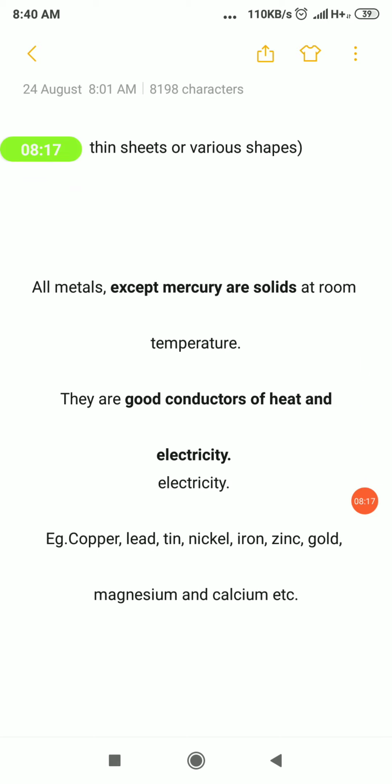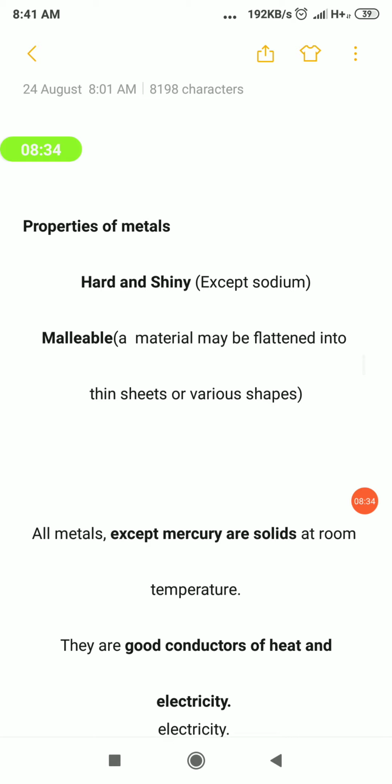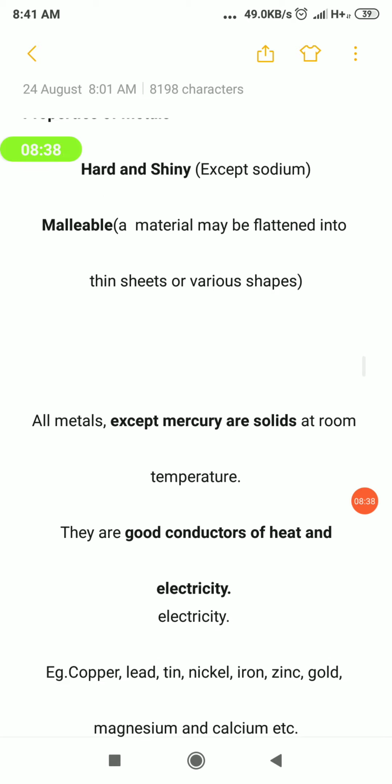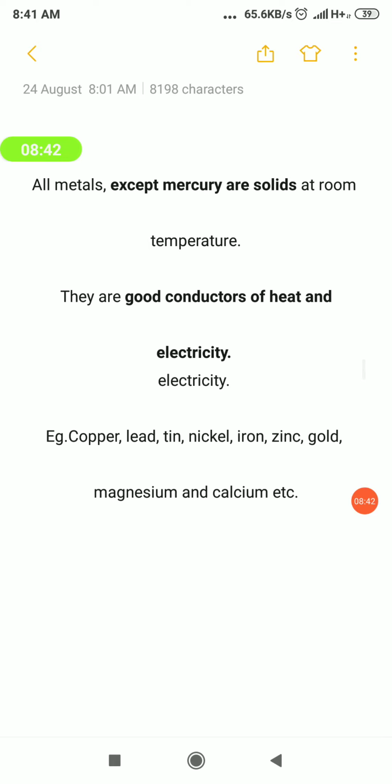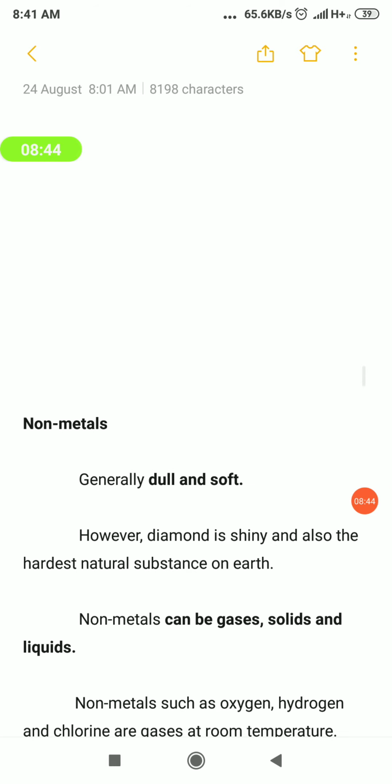And they are good conductors of heat and electricity. They will allow the heat and electricity to pass through them. The examples are given: copper, lead, tin, nickel, iron, zinc, gold and so on. These are examples for metals. So four properties we have seen. They will be hard and shiny, they will be malleable and ductile, they will be in the solid state except mercury, and they are good conductors of heat and electricity.